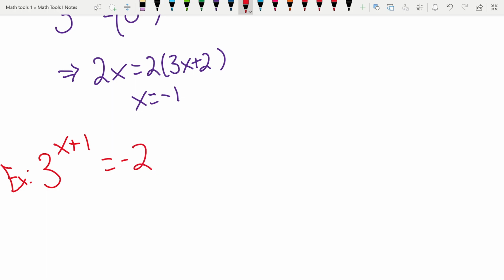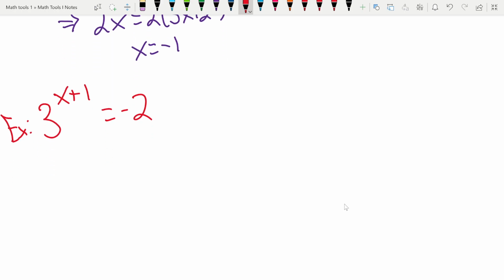Okay. Well, a lot like when we were doing absolute value equations, we knew the absolute values always had to be positive. Their outputs had to be positive, right? So we knew that if they were equal to a negative number, then there was no solution. And it's no different here. The exponential functions also always have to be positive, right? And they also have to be greater than 0. So this isn't going to have a solution.